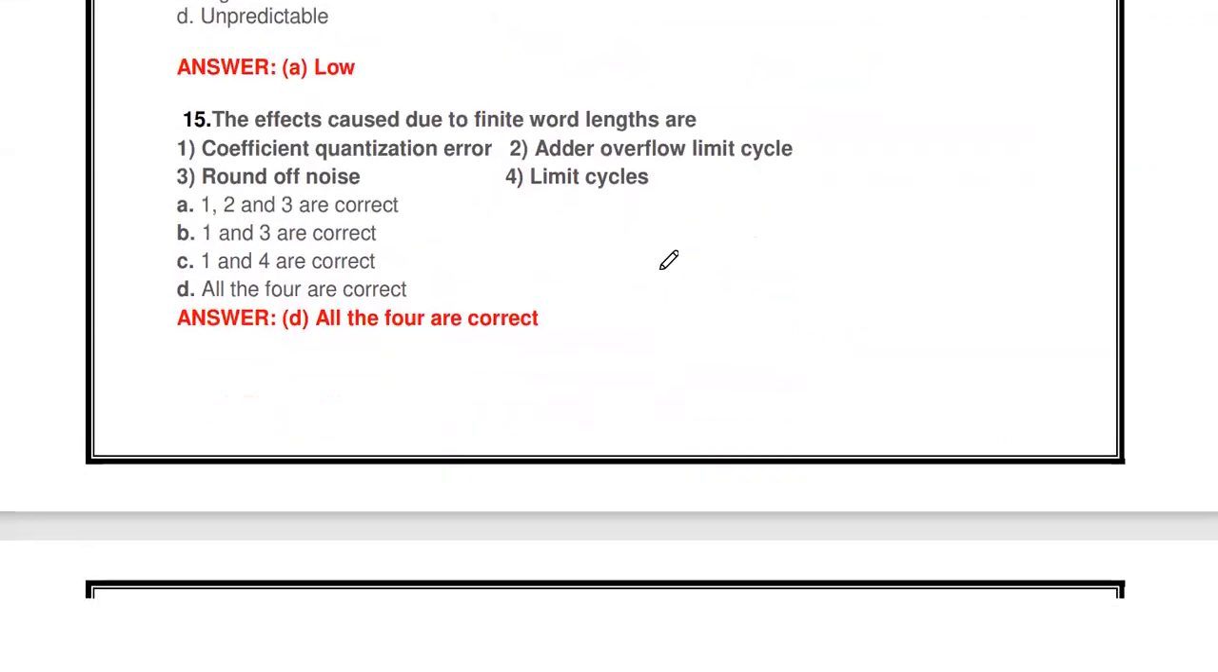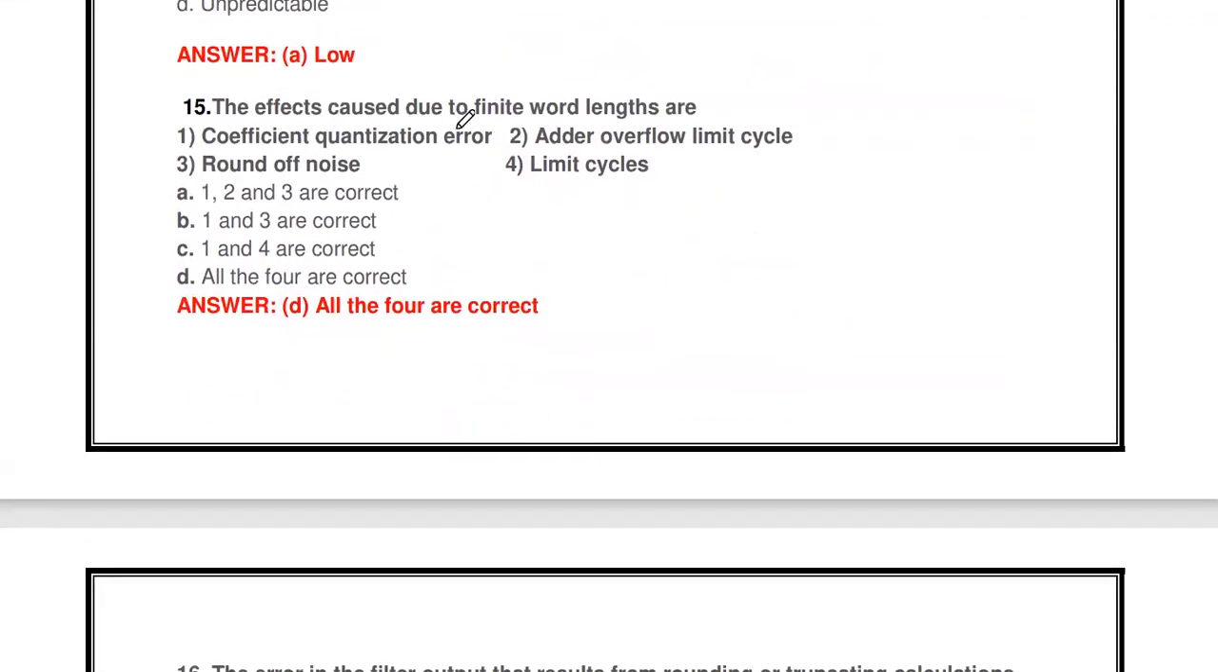Then the next one, the effects caused due to finite word length are coefficient quantization error, round off noise, adder overflow limit cycle. So what are the effects due to the finite word length effect? We will get coefficient quantization error, input quantization error, overflow limit cycle, round off noise, all the four is the correct answer. These are all the various effects of finite word length effect.